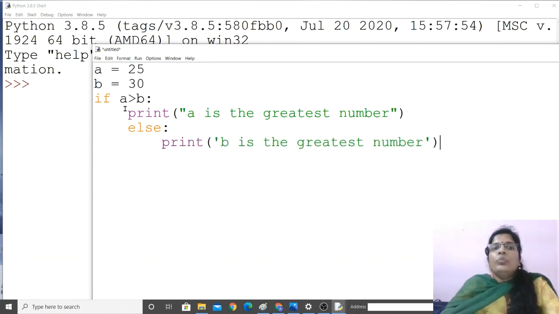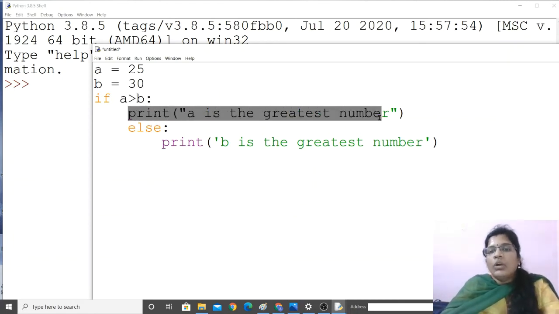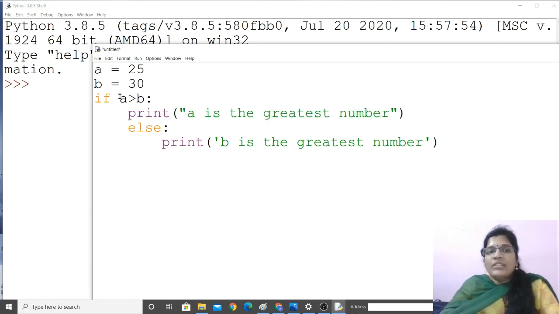Did you understand? We are giving a condition. If this condition is true, if it is correct, then it will execute the statement which is just below that, just right after that condition, whatever is there, that will be executed. If this condition is false, then it will jump to else part and it will execute this statement.